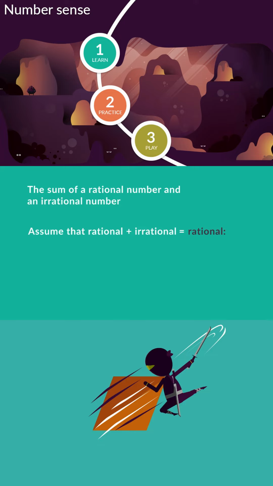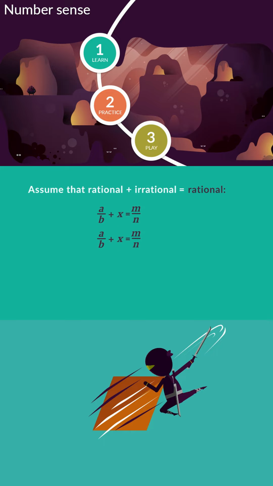We can write our rational number as a ratio of two integers, a and b, and add an irrational number, x. Then according to our assumption, the answer is also rational, so we can write this as a ratio of integers m and n. We manipulate this equation by subtracting a over b on both sides and get x equals m over n minus a over b. Then simplify the fraction on the right-hand side by writing it as one fraction with the same denominator, nb.